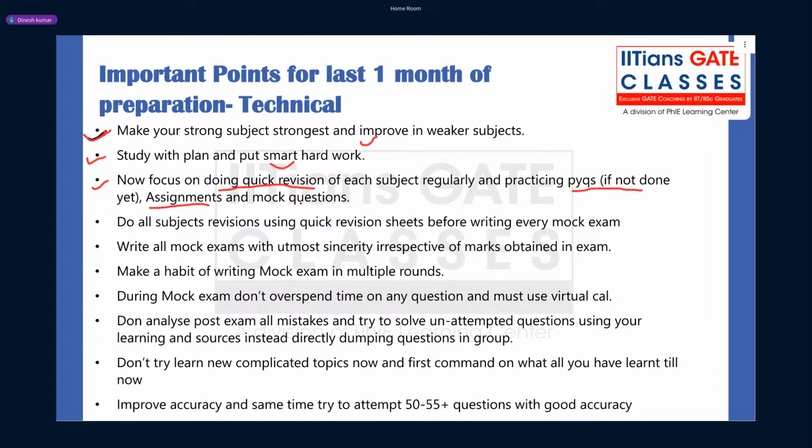And mock questions, so we have a variety of mock exams, topic wise, subject wise, and full syllabus exams. So in between writing full syllabus exams, because full syllabus exams are scheduled every 3 days, right, you guys can solve topic wise exams, particularly on those topics where you are weak or you need to solve more questions. Don't worry about marks. See, mock marks are not going to give you any reward. Finally, what we want is that you guys get the best marks in the final result.